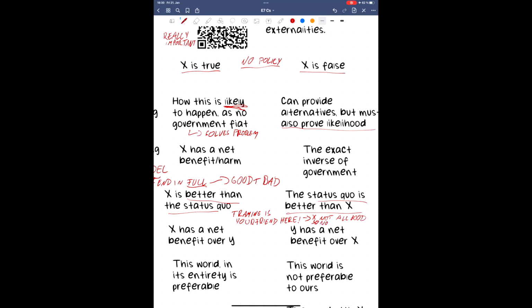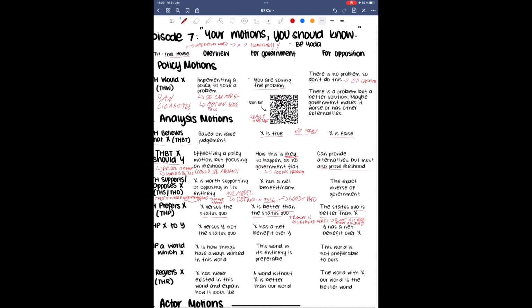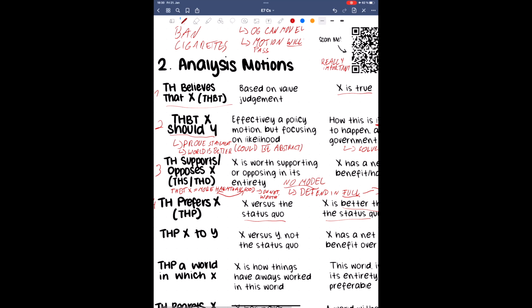Otherwise, what would be the point of this phrasing in debate? The people setting the topic would have just made the motion, this house believes that X is bad. The fact that they didn't should clue you in on what you're supposed to do. The burden is to prove that X is better than status quo, and, obviously, oppositions will claim that status quo is preferable to X. Much like supports or opposes motions, you want to acknowledge your drawbacks and the other side's benefits and compare them when explaining why your side should win.